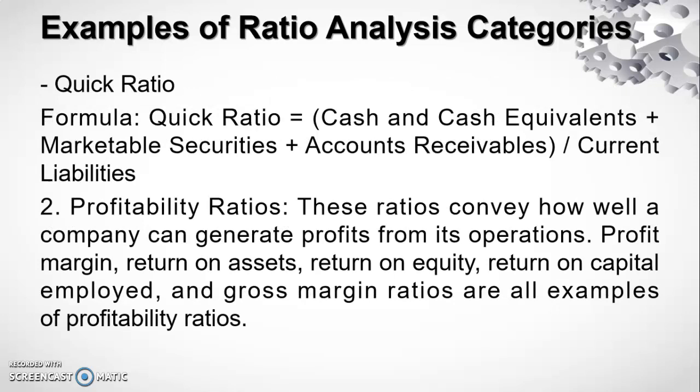Quick ratio, the second one. The quick ratio is used to ascertain information pertaining to the capability of a company in paying off its current liability on the immediate basis. The formula used for the calculation of quick ratio is cash and cash equivalents plus marketable security plus account receivables by current liabilities. The second type of ratio is profitability ratio.